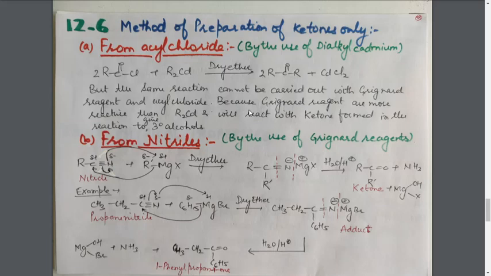Now, can you guess why R2Cd is less reactive as compared to Grignard reagent? This is a question for you. I am just giving a hint for it: consider the electronegativity of both the atoms. Both the atoms means here the atoms which are different, that is cadmium and magnesium. You can easily conclude why dialkyl cadmium is less reactive as compared to Grignard reagent.